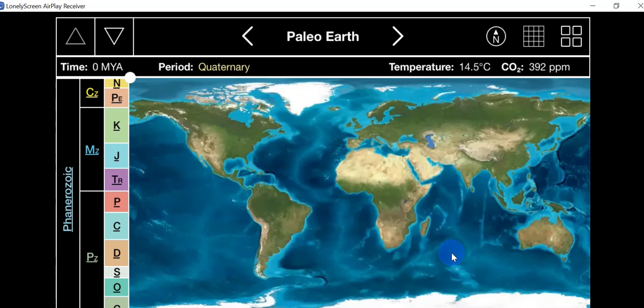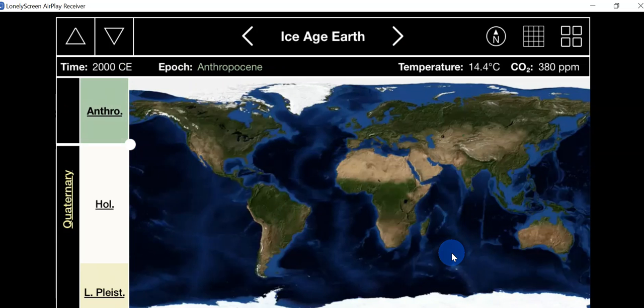That's now. This is 2000. That's 4,000 years ago. Let's look at 4,000 years ago. This is called the anthropomorphic, where human civilization affected the Holocene, the Pleistocene. Okay. Well, let's go back a little bit.